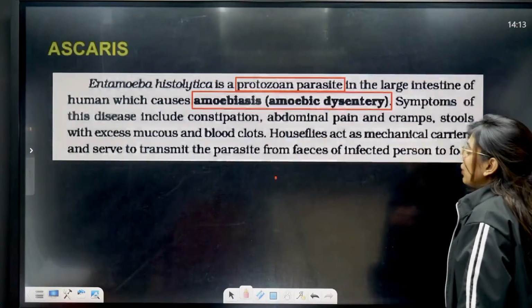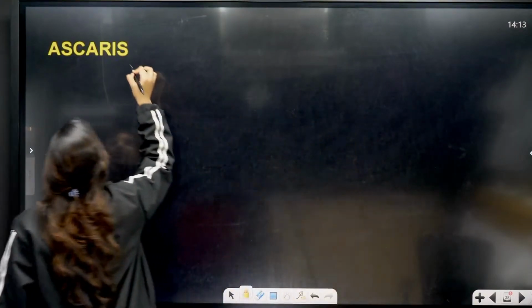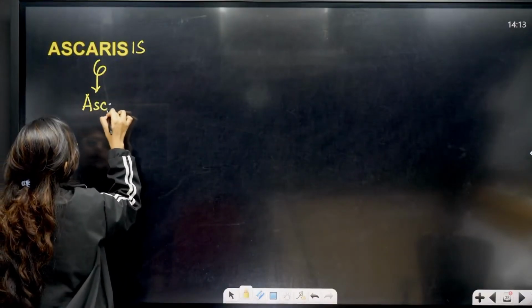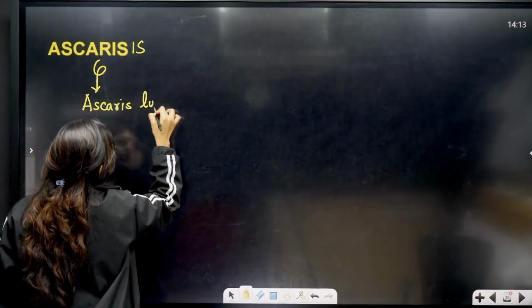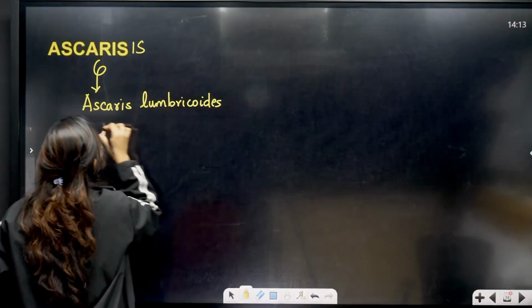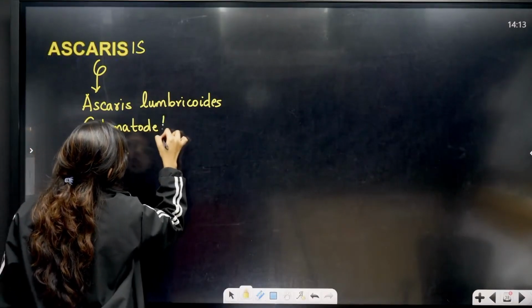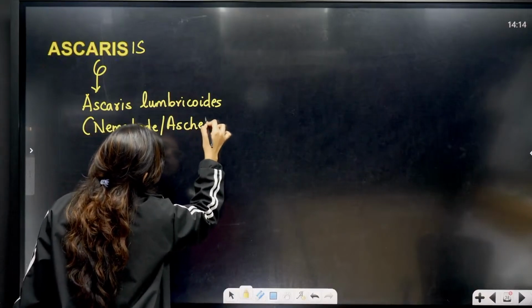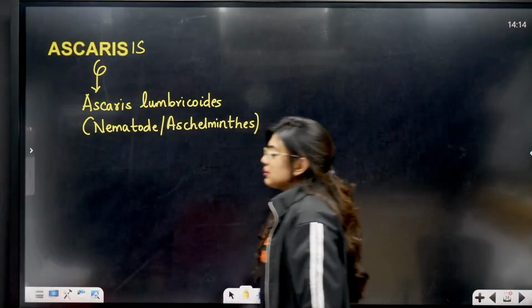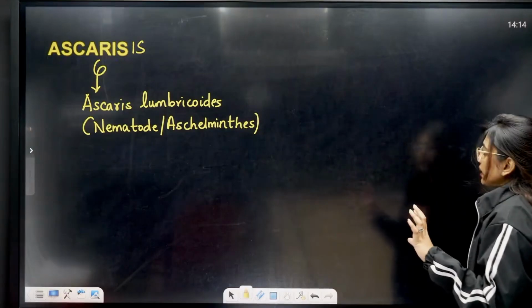Okay. So moving forward, ascariasis is caused by Ascaris lumbricoides. This is a type of nematode, or you say helminth, roundworm. These are endoparasites. They can be found in the intestines of animals as well as humans. Again, they are also spread by unhygienic and contaminated food only.